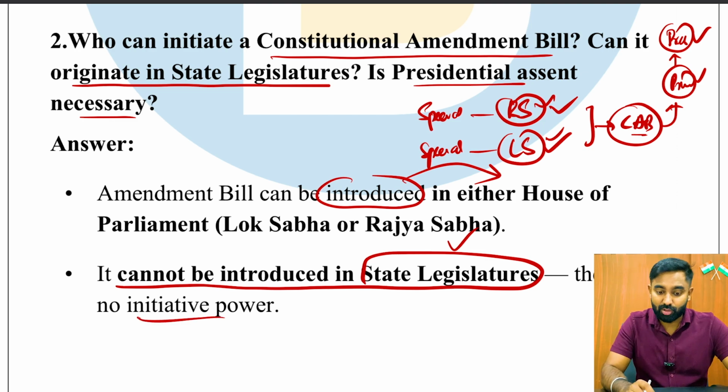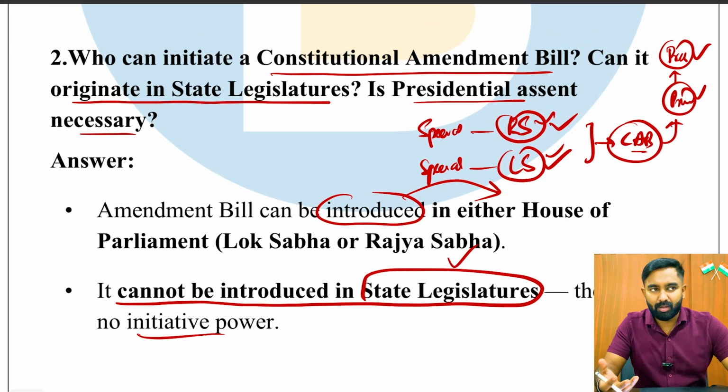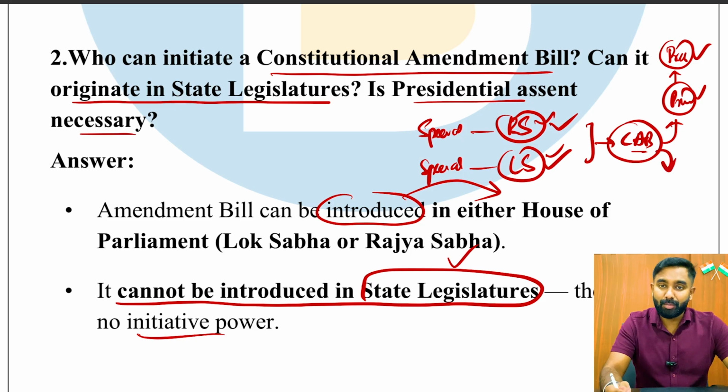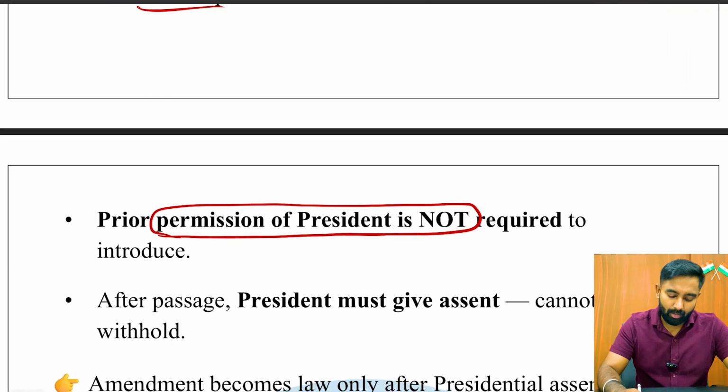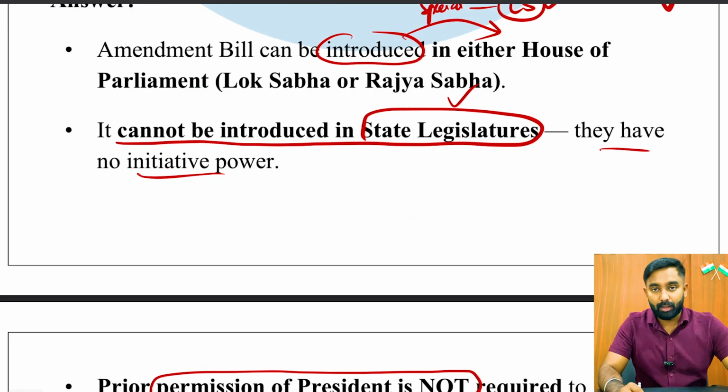They do not have initiation power. And also, prior permission of the president is not required. So, for example, placing a money bill, right? We need a prior intimation of certain things, and here the prior permission of the president is not required. Rather, the president's assent is absolutely necessary once the bill is passed by successive processes in both houses, Rajya Sabha and Lok Sabha, right? Next, after the passage, the president must give the assent and cannot withhold the bill.